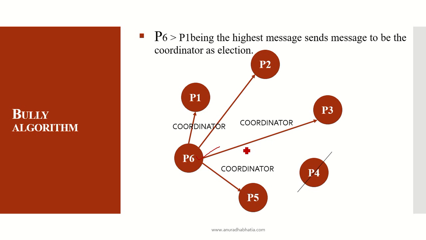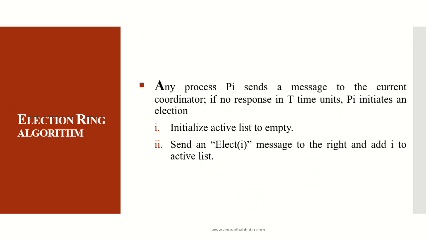So this is the Bully algorithm, as the process with the higher number gets the coordinator role. It is bullying, saying that I will be the boss, as P6 is greater than P1. P6, being the highest, sends the message to all as the coordinator for the election, and it is elected as the coordinator. Now let's see what an election ring algorithm is.